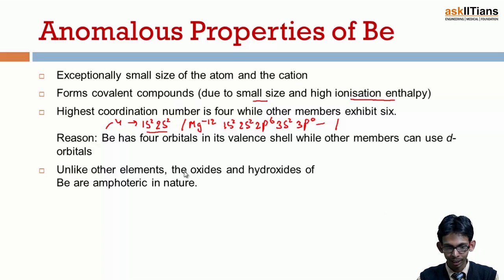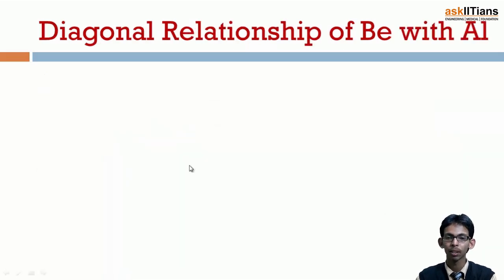Unlike other elements, the oxides and hydroxides of beryllium are amphoteric in nature, while the rest of the alkaline earth metals form alkaline oxides and hydroxides. That means they are basic, while for beryllium, hydroxides and oxides are amphoteric. They are both acidic as well as basic.